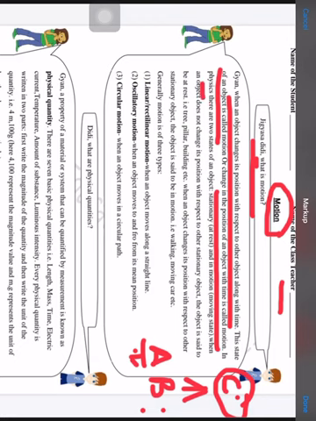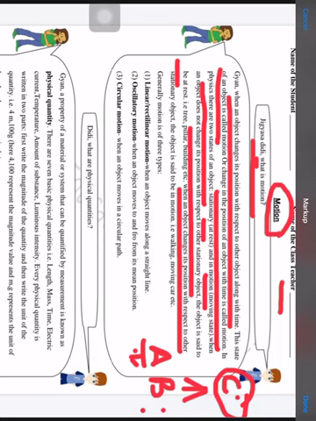In physics, there are two states of an object. One is stationary and one is motion. When an object does not change its position with respect to other stationary object, the object is said to be at rest, and if it is changing its position with respect to other stationary object, it is said to be in motion. So many examples you can quote from daily life.